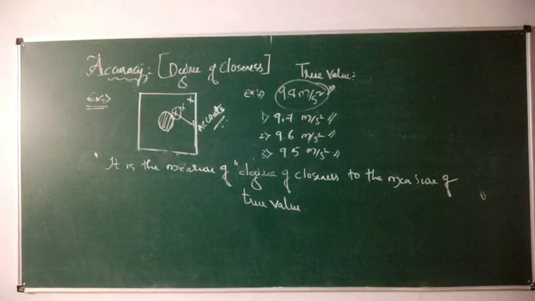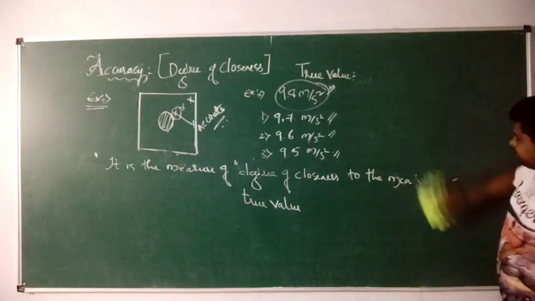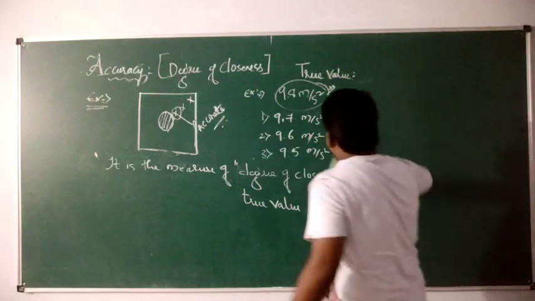Write it down even. Fine. Now let us talk about precision.